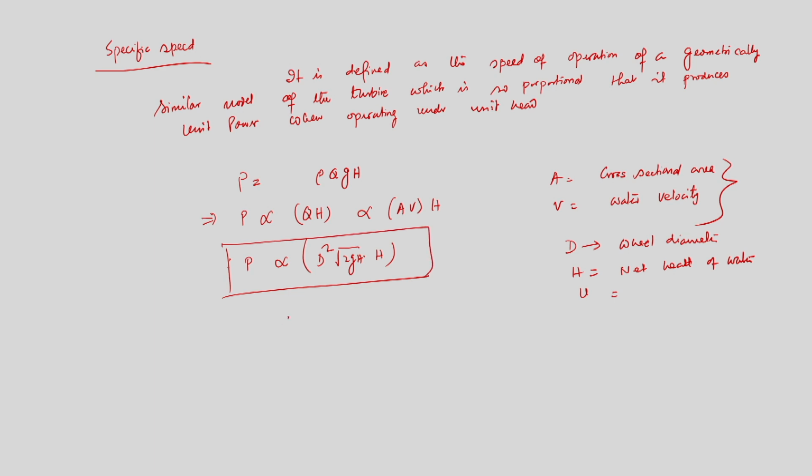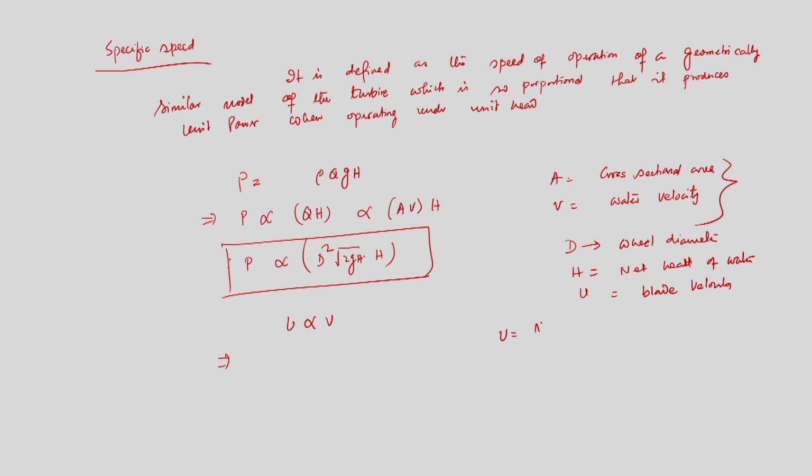Now, U is the blade velocity, which varies as V. Let us say it is the blade velocity at the inlet or outlet, but if it is an axial flow turbine, U1 is equal to U2. So U varies as V. U is equal to pi d n by 60, therefore d n varies as root 2 g h. Therefore, I can write d varies as root 2 g h by n, that is root h by n. So we obtain this relationship. This is 1, this is 2.